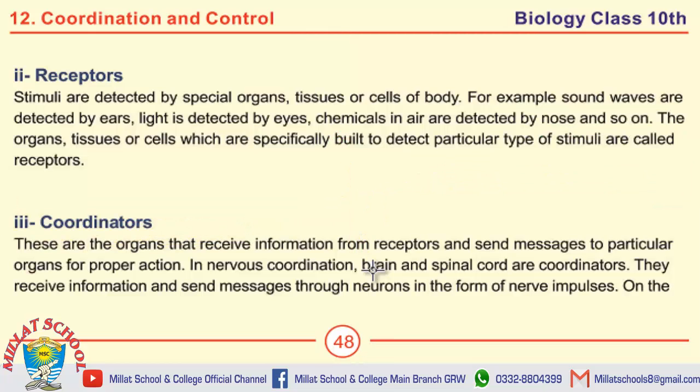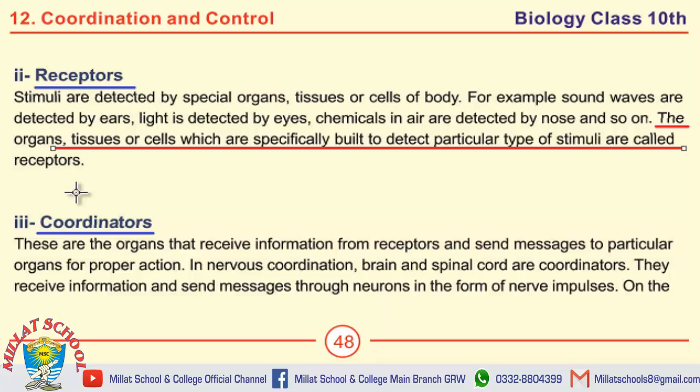Next is the second component of coordinated action, that is receptors. Third component is coordinators. The first question is define receptors, give examples. The organs, tissues or cells which are specifically built to detect particular type of stimuli are called receptors.